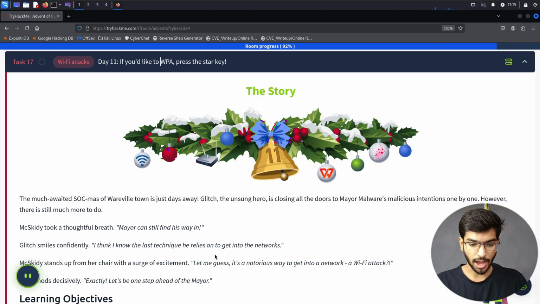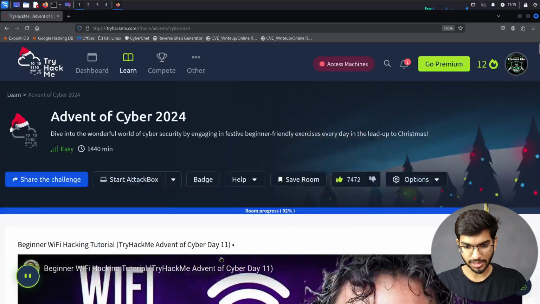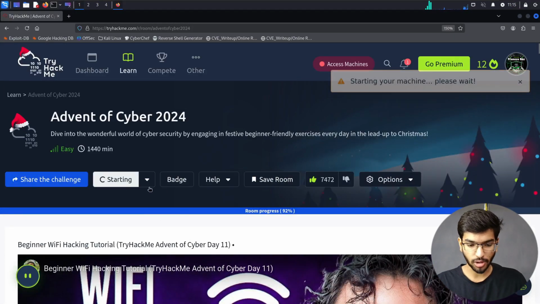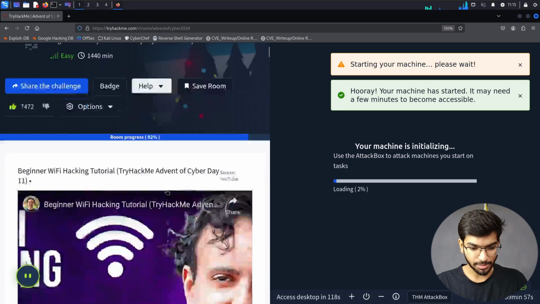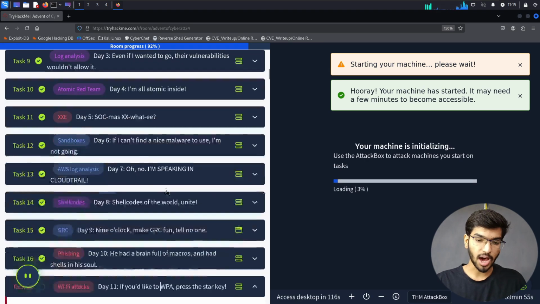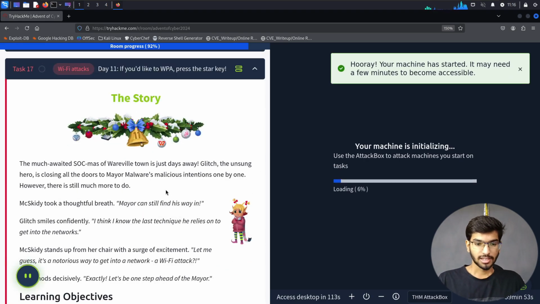Before we continue, I would like to go up to the top of the screen and click on Start Attack Box, as we'll be requiring this today. So my screen has become half, and now let's continue with the story.